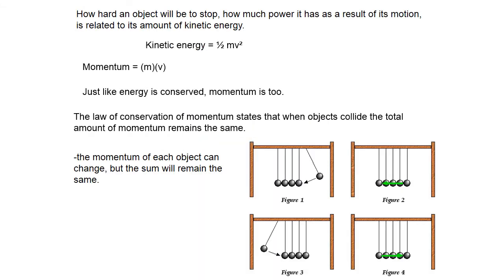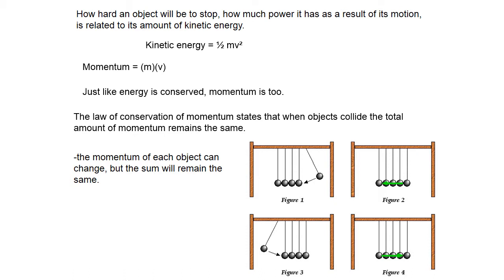Now to get back to energy and transition into forces, we're going to look at a concept that bridges the gap between them and motion. How hard an object will be to stop, how much power it has as a result of its motion, is related to its amount of kinetic energy. This value is called momentum. Sometimes you'll hear it described as how much oomph a moving object has. The more kinetic energy an object has, the more momentum it will have.